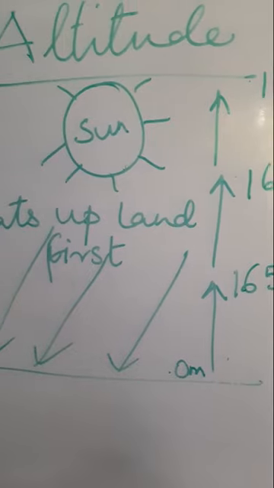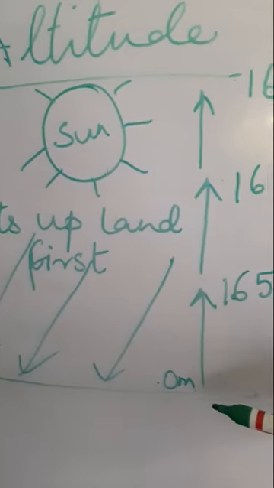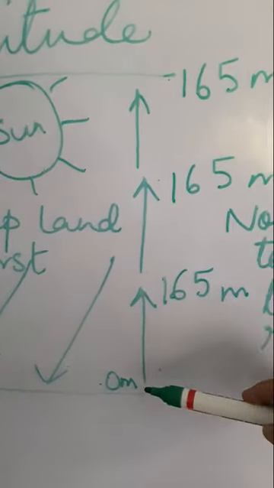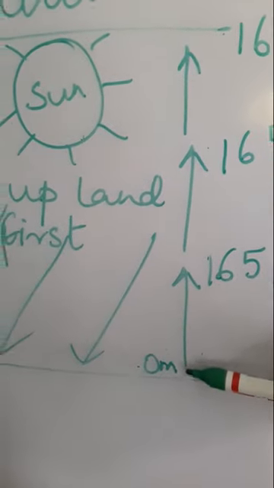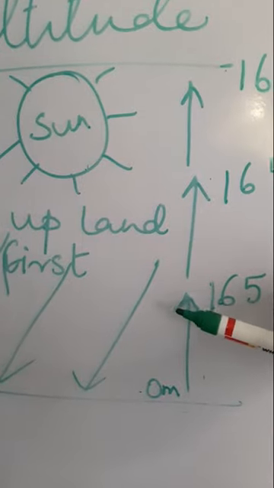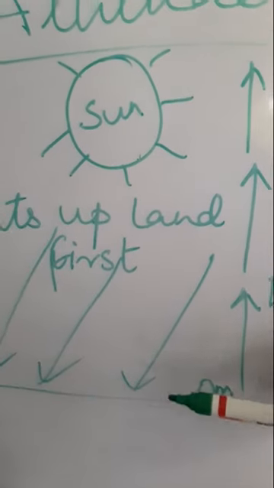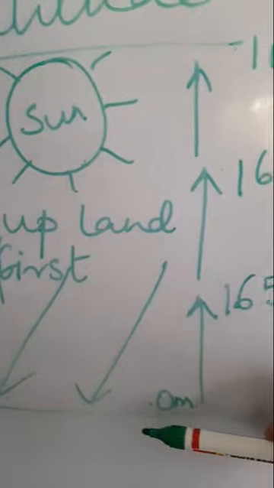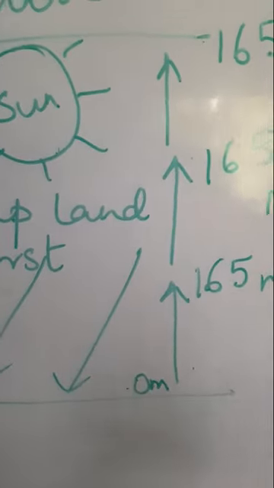Now what happens? First the land surface at 0 meters gets heated up. Then heat is transmitted from the lower layers to the upper layers. The land surface is maximum heated up.